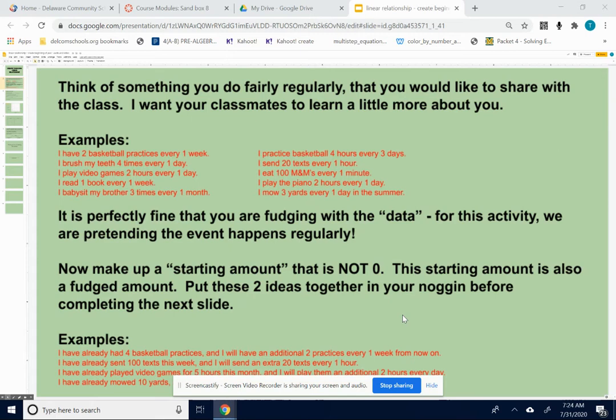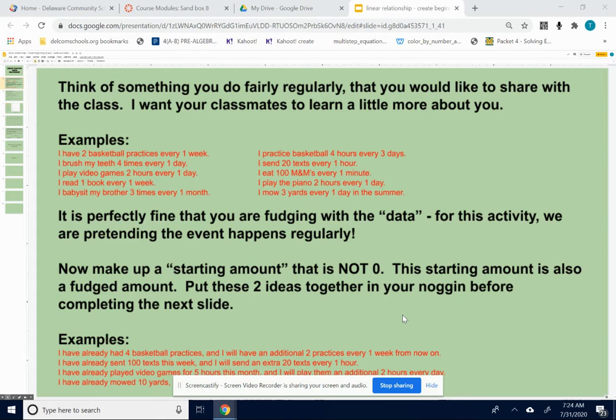I brush my teeth 4 times every 1 day. I play video games 2 hours every 1 day. I read 1 book every 1 week. So just something that applies to you, something that you enjoy doing. This is supposed to be fun. We're supposed to be having a little fun with this, but we're also doing some math.